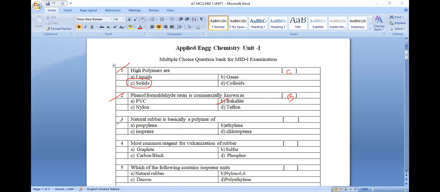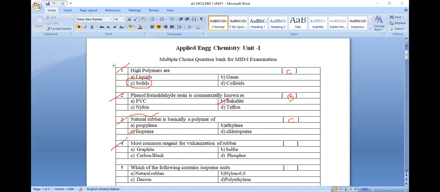Next. What is known to be natural rubber? The monomeric unit of natural rubber is nothing but a polymer of isoprene, poly cis-1,4-isoprene. So natural rubber contains the monomeric unit isoprene.